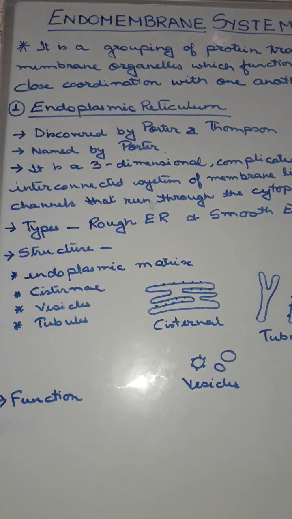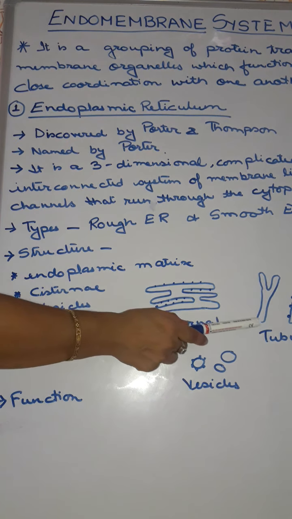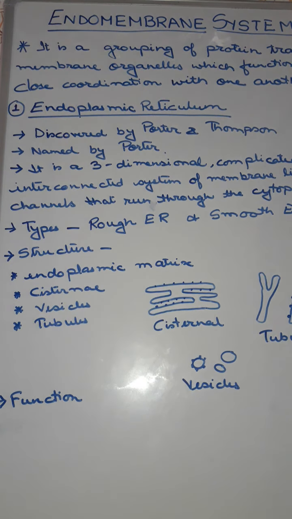Now basically the endoplasmic reticulum is divided into two types, smooth endoplasmic reticulum and rough endoplasmic reticulum. The smooth endoplasmic reticulum means the surface doesn't consist of any type of granules, so that is known as smooth endoplasmic reticulum. Now in this diagram you see that not a single granule is present, isn't it?